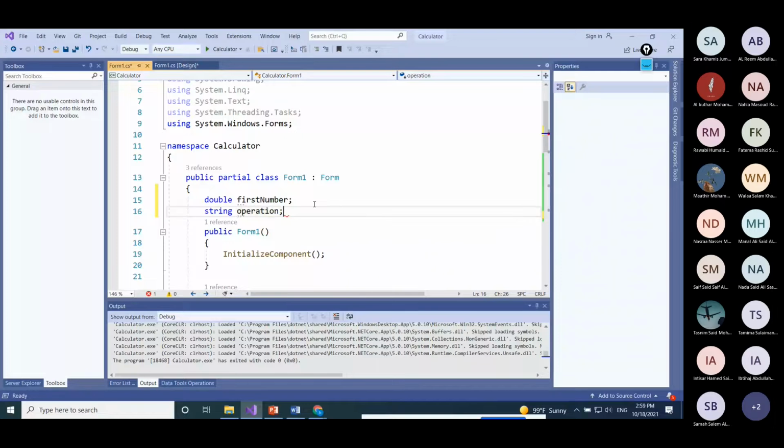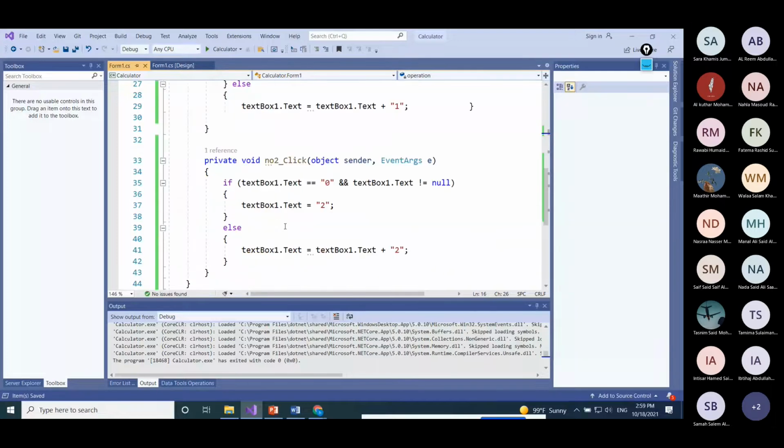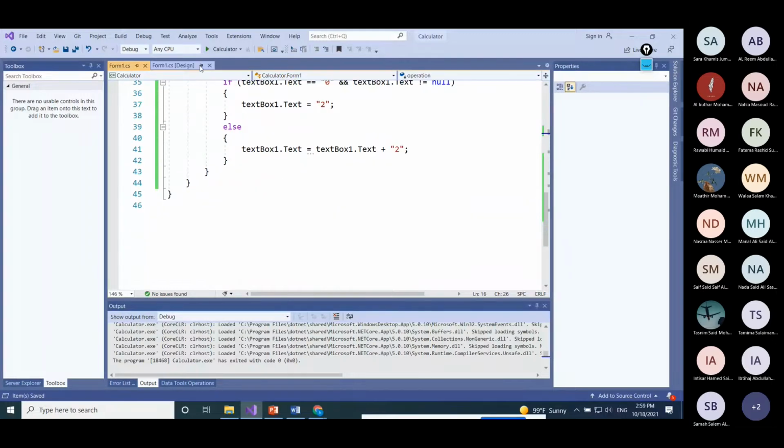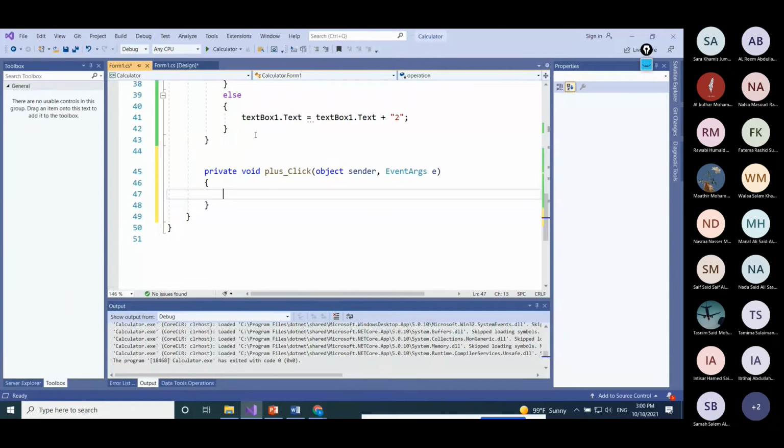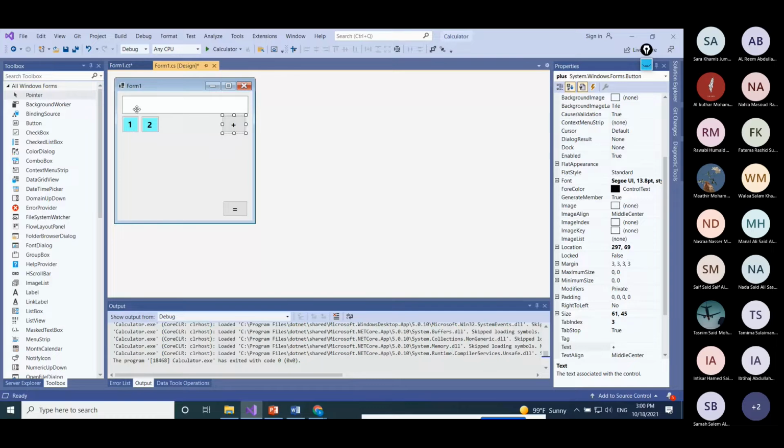What kind of operation I press on? I need to identify also. So if I go here and click on this plus here, click here, the first number. Now because I'm clicking on operation, what is the logic? Let's say I put number 1, then I click on plus.